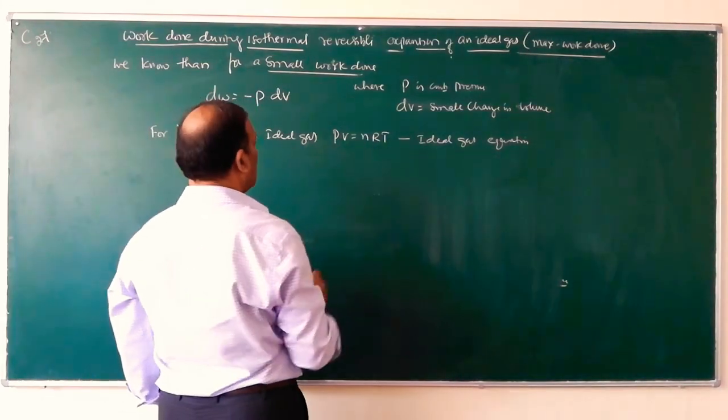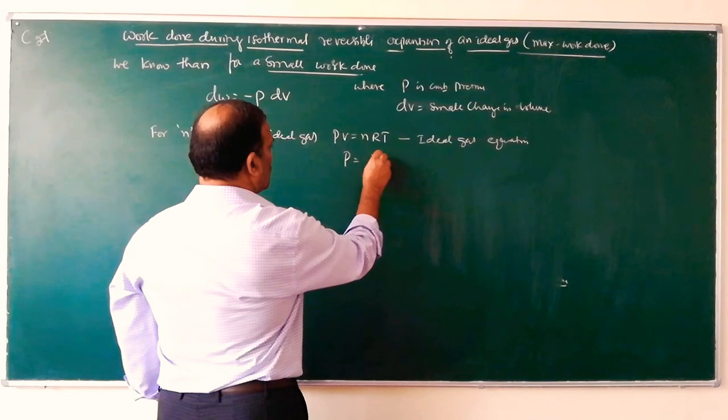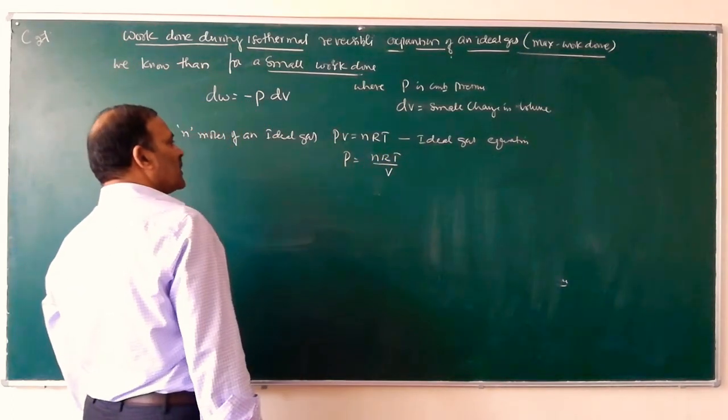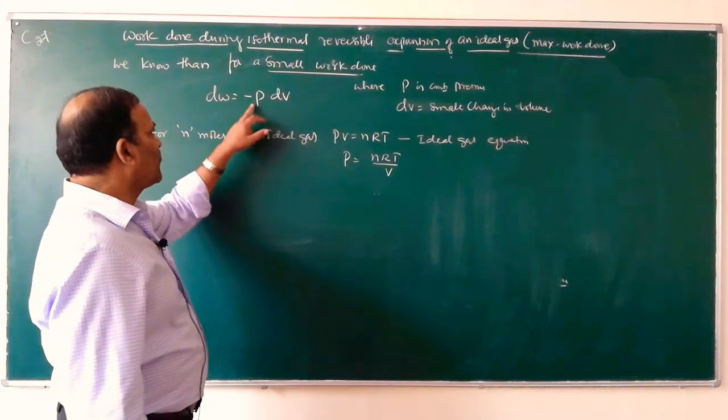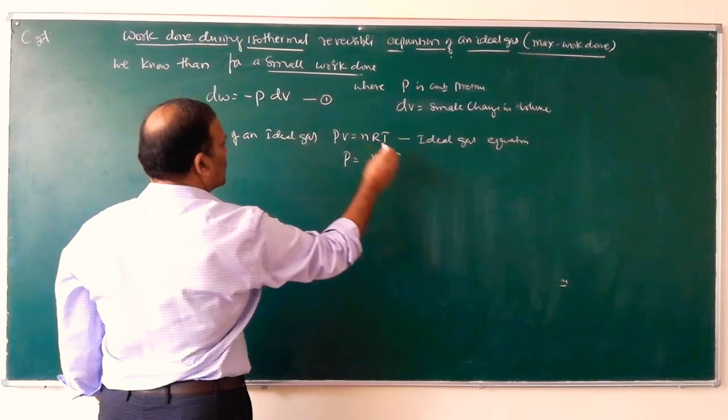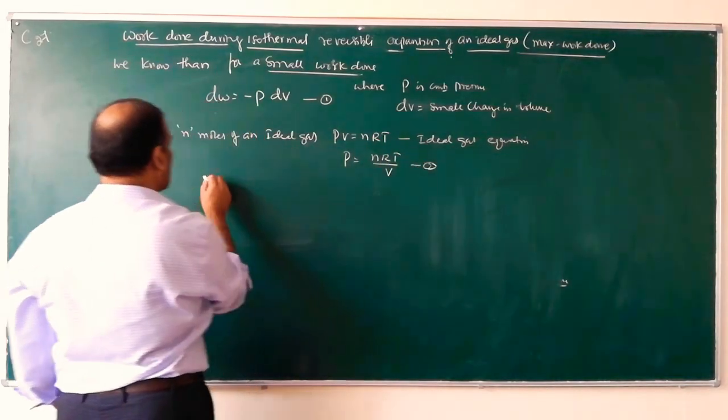PV is equal to nRT, so P is equal to nRT divided by V. So this is equation 1, this is equation 2.